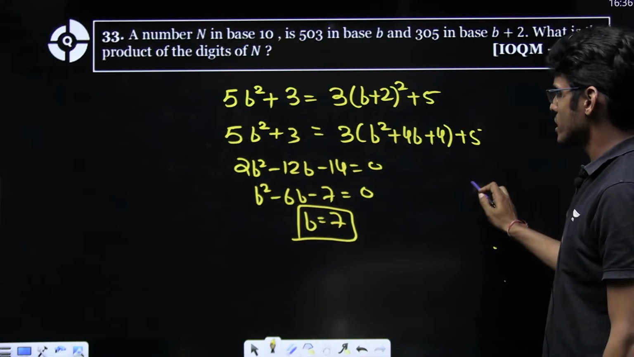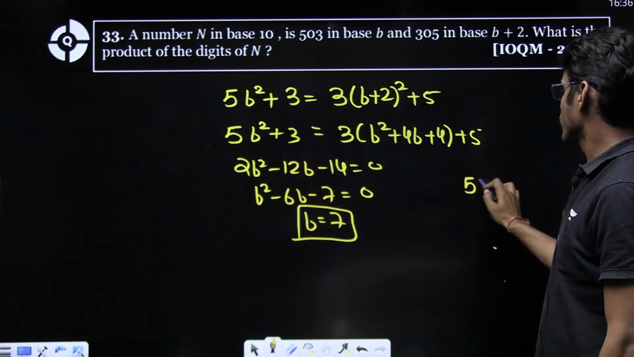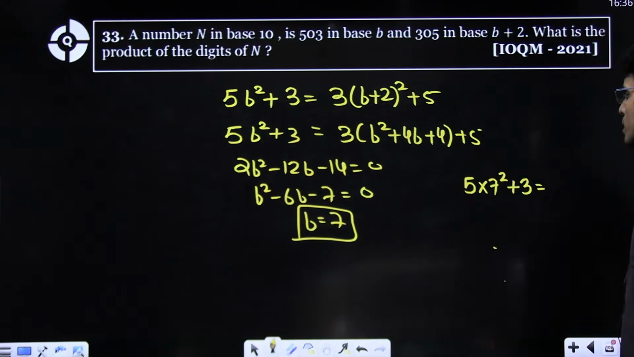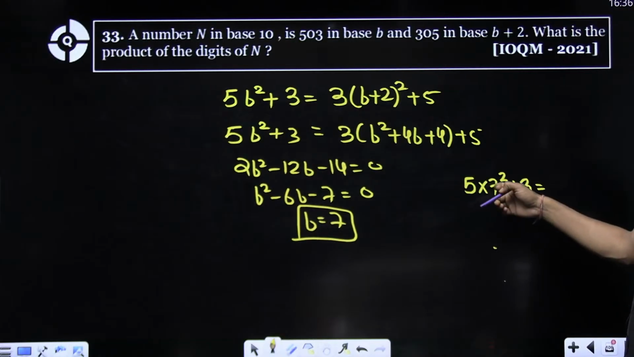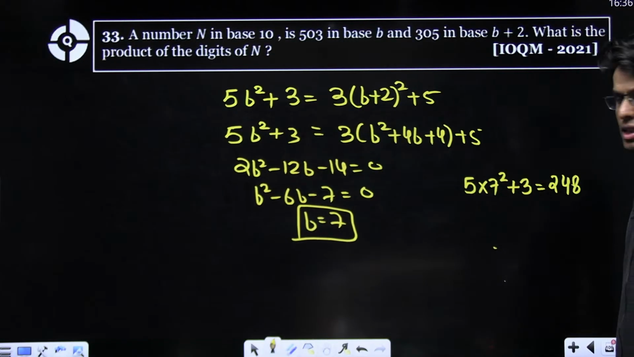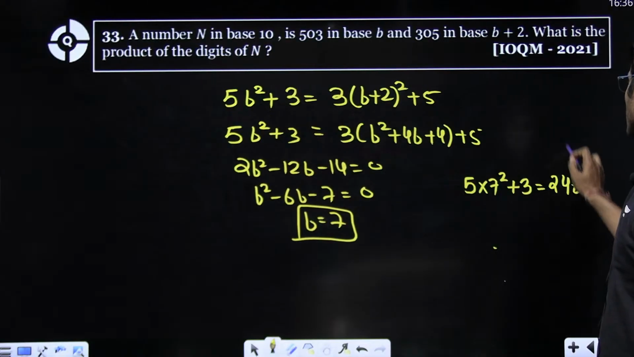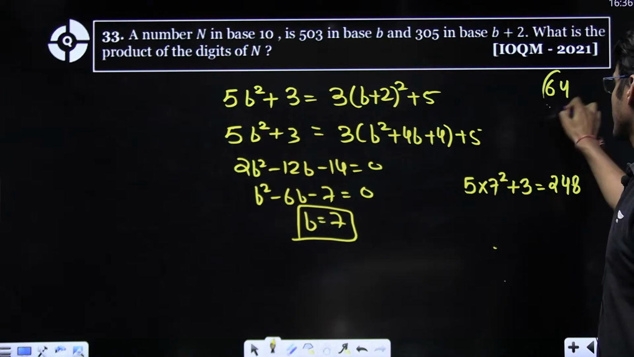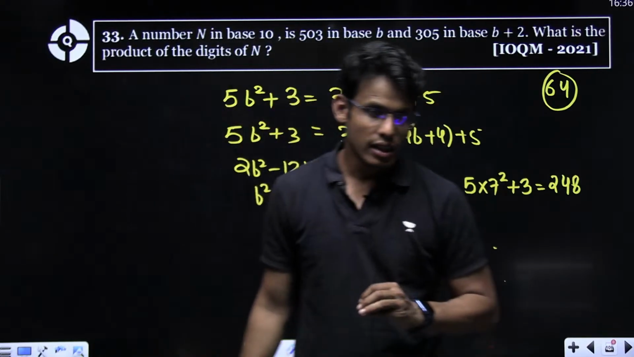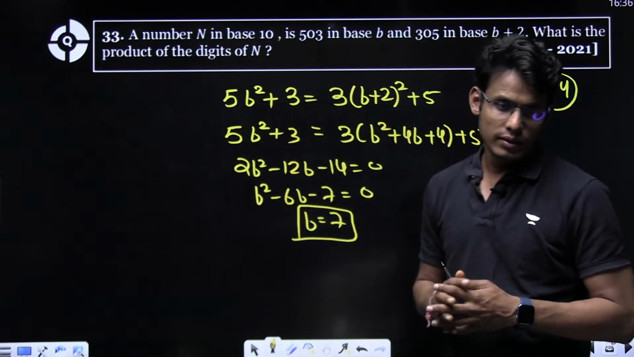So what is this number? 5 into 7 square plus 3. This is the decimal number, right? So this is 248. The product of digits is 2 times 4 times 8, which is 64. 64 is the correct answer. I hope I am making sense, right?